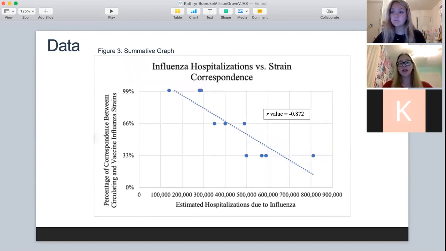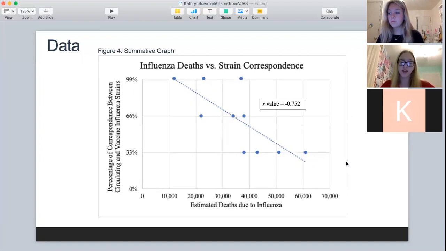Figure 3 represents the correlation between influenza-related hospitalizations and strain correspondence. The R value derived from this graph was negative 0.872, which indicated a strong negative correlation, meaning that as strain correspondence increased, flu-related hospitalizations tended to decrease. This trend was also demonstrated in the regressing line of best fit.